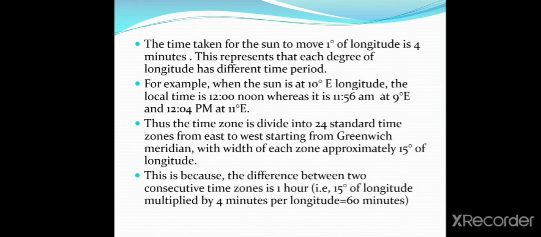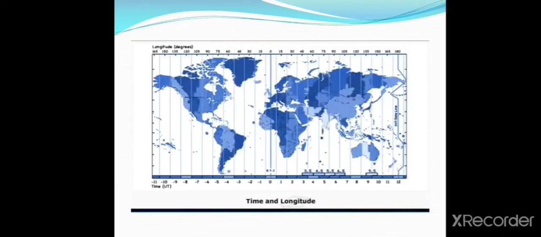This is because the difference between two consecutive time zones is 1 hour, that is, 15 degrees of longitude multiplied by 4 minutes per degree is equal to 60 minutes. That means it takes 1 hour. Observe this map, children. Time and longitude, 24 time zones here.